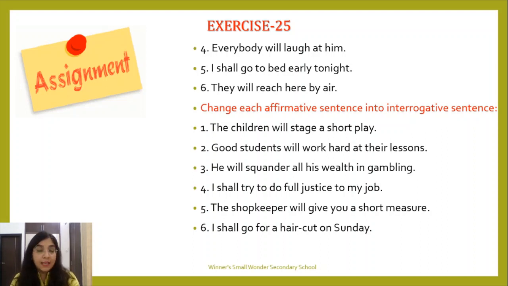In my next class, we will also be doing the problem solving session of all the exercises starting from exercise 13 to exercise 25. Okay, so what you have to do, students, every one of you, you have to complete all these exercises before I take up the next session. So when is that day? Today, right now. Do it now. Do all these exercises, complete them, and when I discuss, you should be clear where you are making mistakes. So this is the time of self-assessment, students. You have to assess yourself. Where you are going wrong, assess yourself.